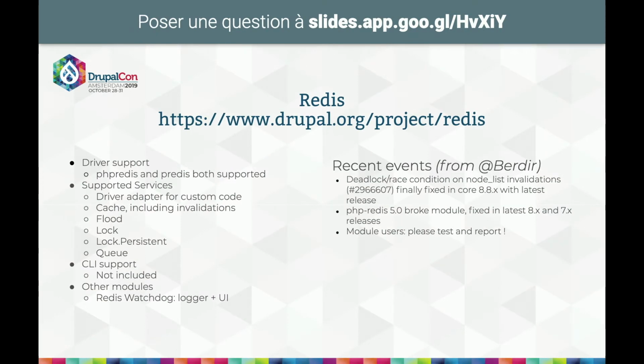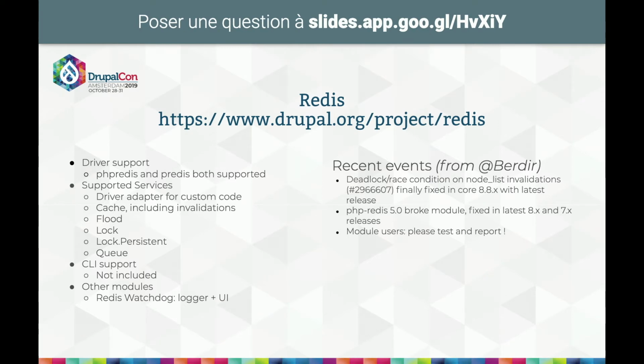So what do we have with Redis? First, Redis is supported by two extensions at the PHP level, both of which are supported by the driver. The driver includes support for cache, which is its main use, but it also allows you to take the flood service outside your SQL database, and the lock, including the lock persistent service, which is only used by core itself.